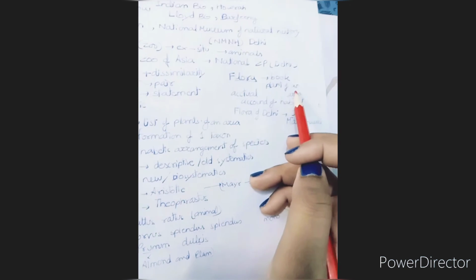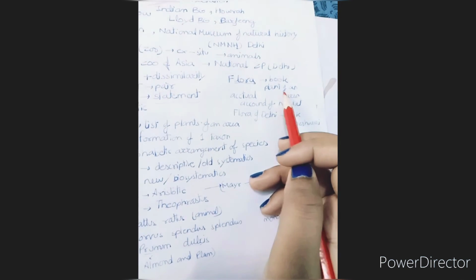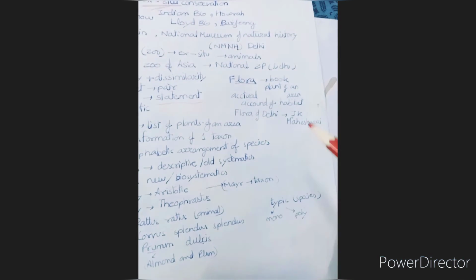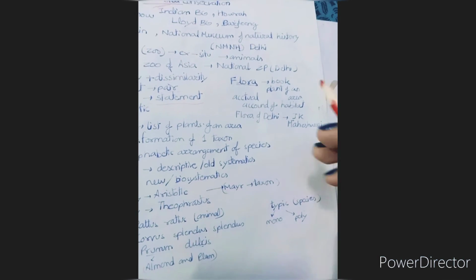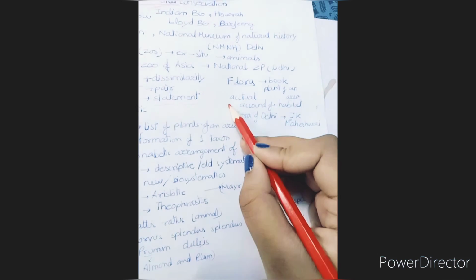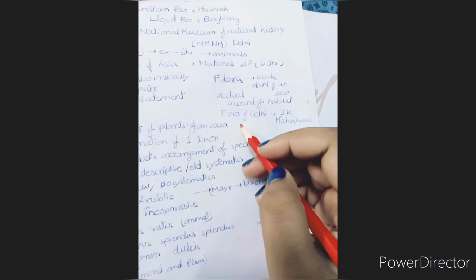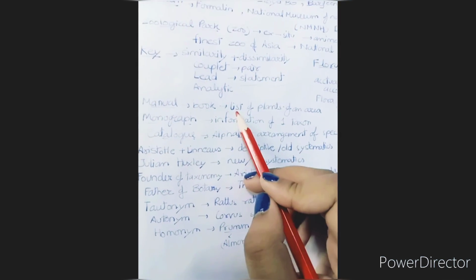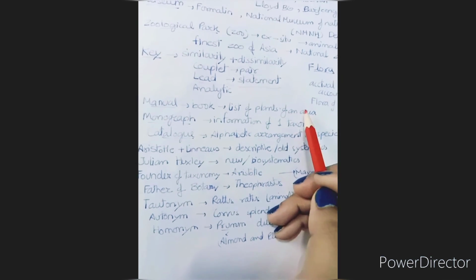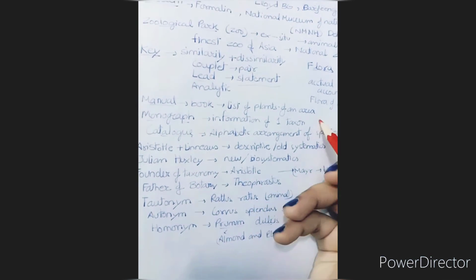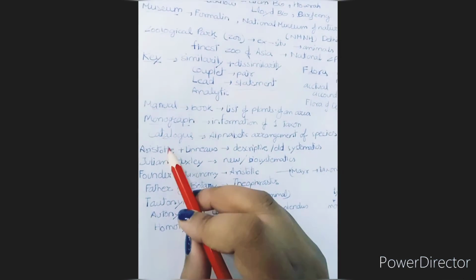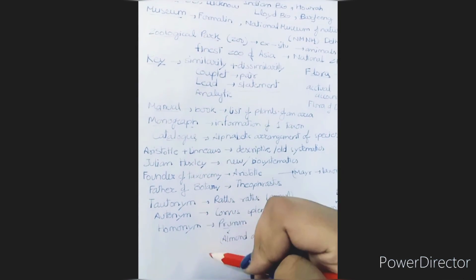Next, these things are also important. What is flora? It is a book of plants of an area, right? Flora is a book which includes the plants around an area, and it includes the actual account of habitat. For example, Flora of Delhi, discovered by J.K. Maheshwari. Manual is a book which includes the list of plants of an area. Monograph is information on any one taxon. Catalog is an alphabetic arrangement of species. Now, these are not very important.